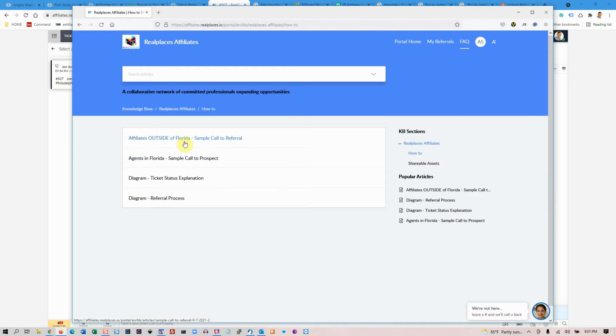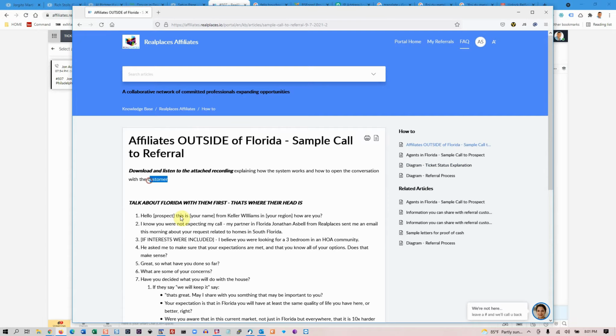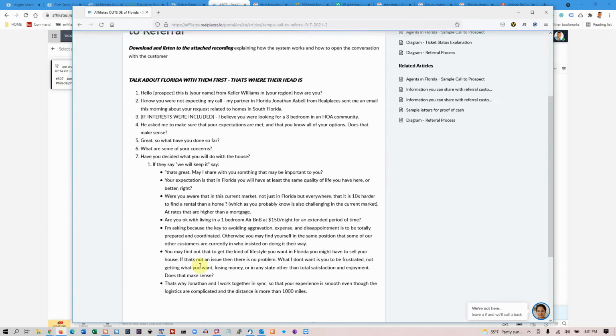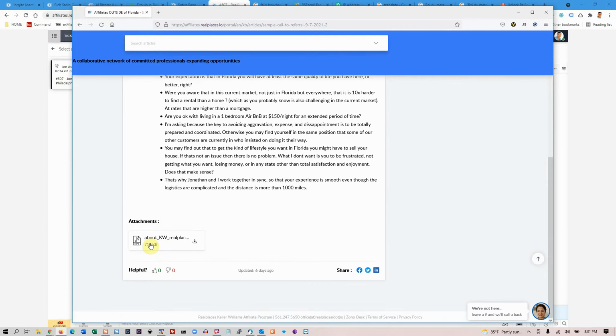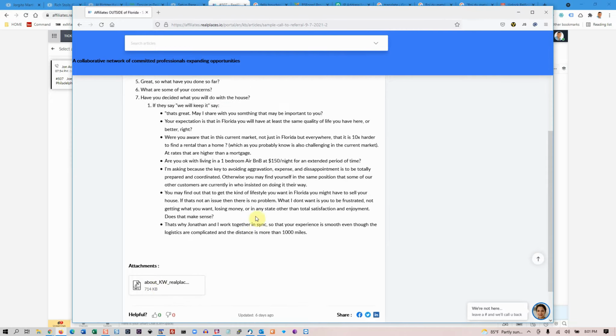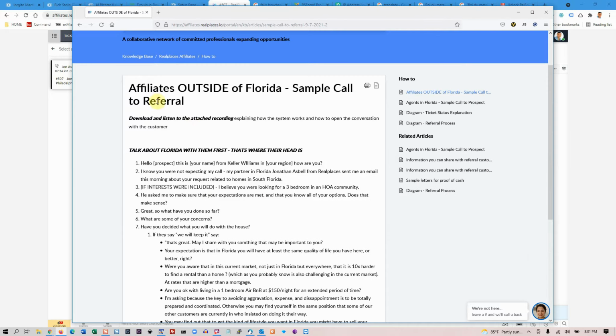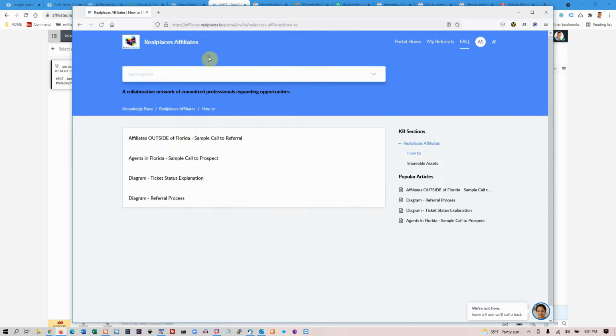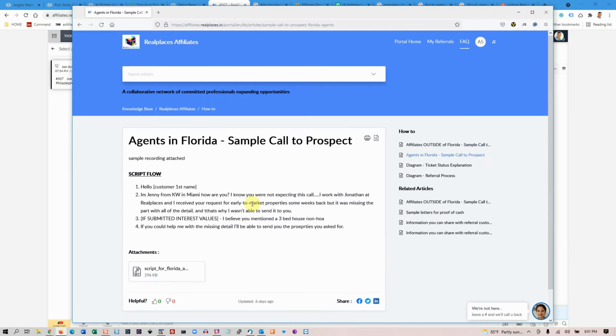And then here, if you're an agent outside of Florida, you're going to want to click here and have a look at the script that you might use that we talk about. And you can download a recording that talks about what the dialogue might sound like and what you might say in your conversation. If you're an agent in Florida, then you're going to look at this recording and talk about this stuff here. And, look, there's no hard and fast rules, but remember that people coming from outside of Florida want to talk about Florida, and people in Florida want to talk about where they're going to be going.